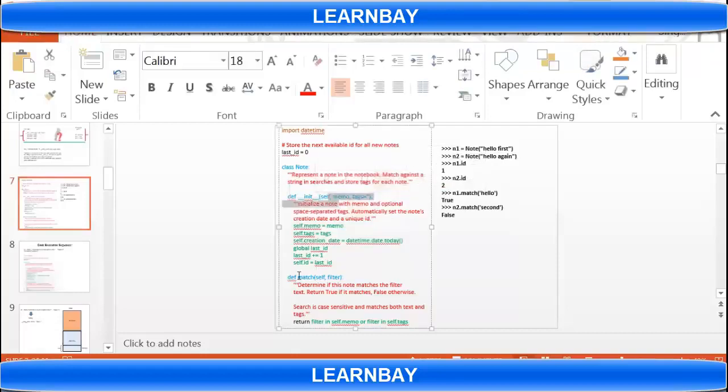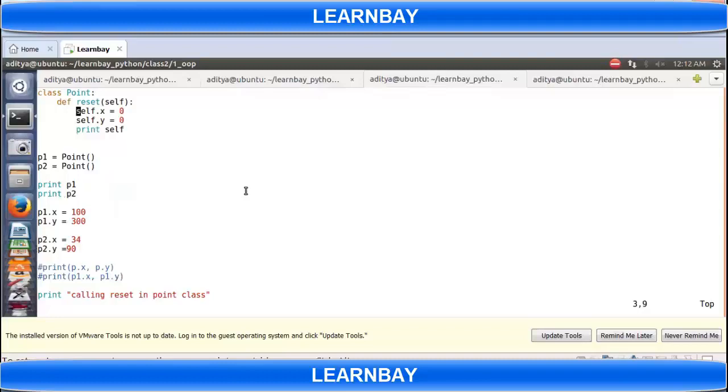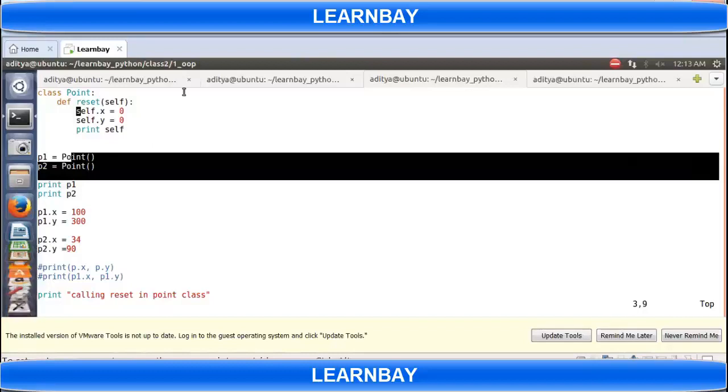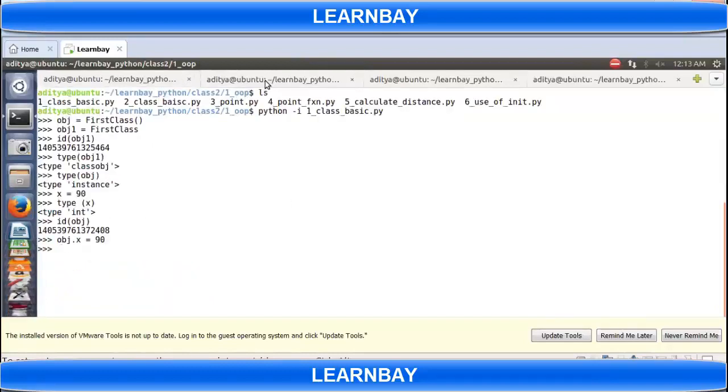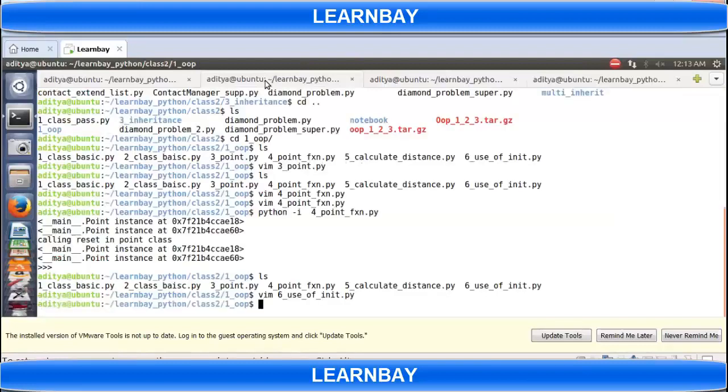And then I've implemented the match function also. So the best place is to define data members in the init function rather than in any other function. Any doubts so far?